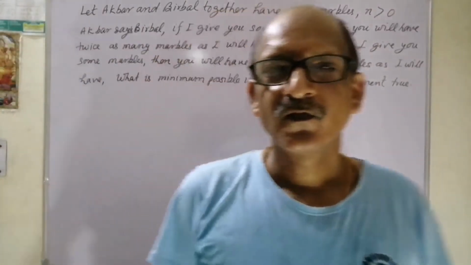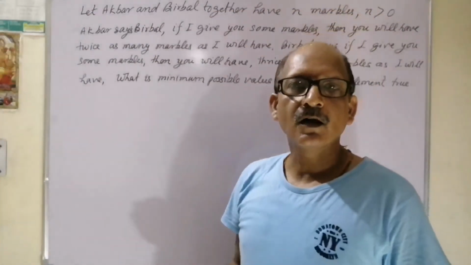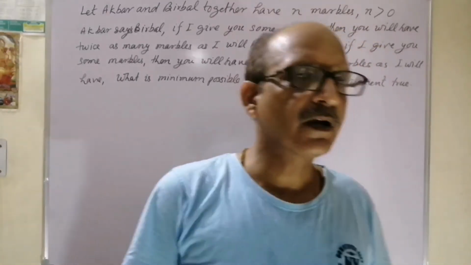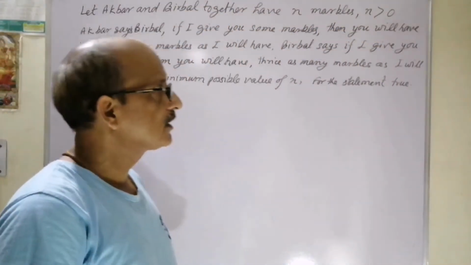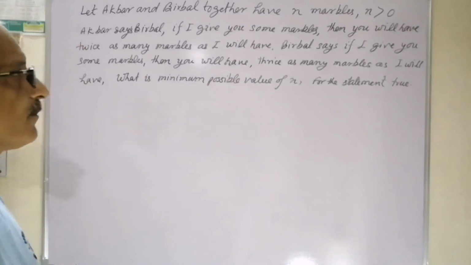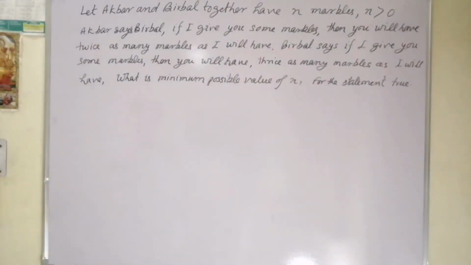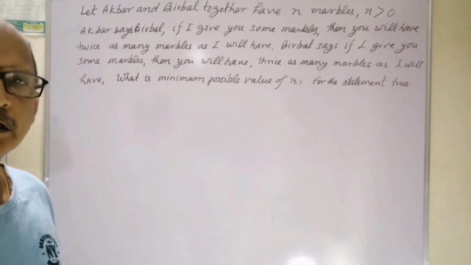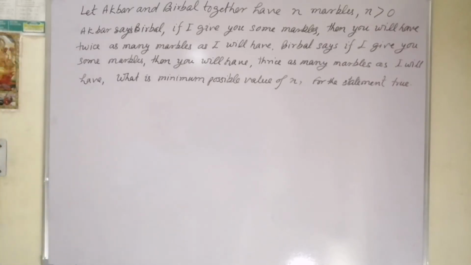Namaskar learners, this is a question on algebra, linear equations in two variables and HOTS type. The question says, let Akbar and Birbal together have n marbles. In total, n is greater than 0. Obviously, the number of anything, any natural thing, can't be less than 0 or even 0.